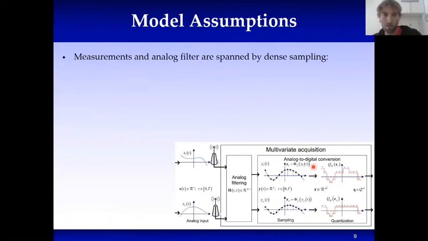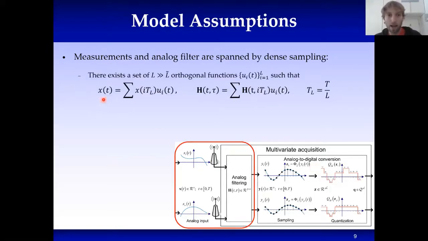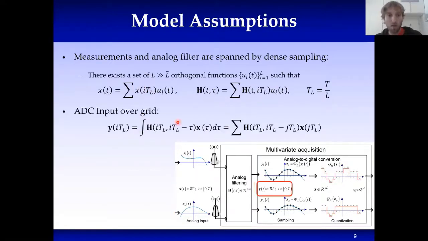Now, the output of the quantizers of the ADCs is fed to digital processing, whose target is to recover the task of interest. In order to optimize it, we need to make some model assumption, and our assumption is that the measurement and the analog filter are spanned by dense sampling, namely that the analog signal and the impulse response of the filter can be faithfully represented by their samples over some dense grid of L samples. Once we do this, we can also represent the samples of the input to the ADCs using only the corresponding samples of the observed signal and the filter.